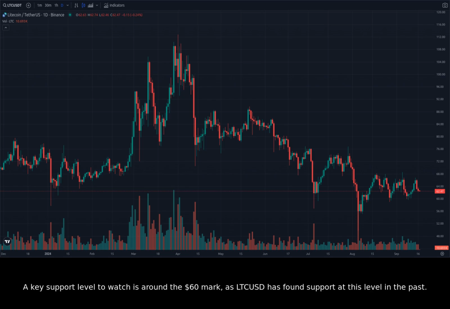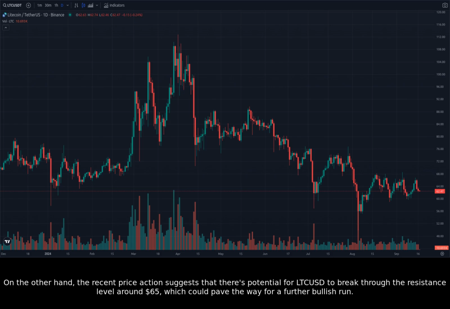A key support level to watch is around the $60 mark, as LTCUSD has found support at this level in the past. On the other hand, the recent price action suggests that there's potential for LTCUSD to break through the resistance level around $65, which could pave the way for a further bullish run.